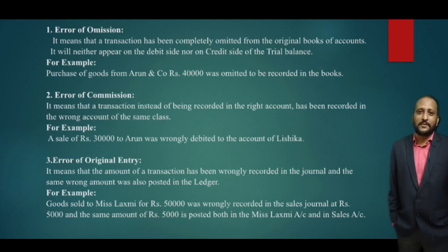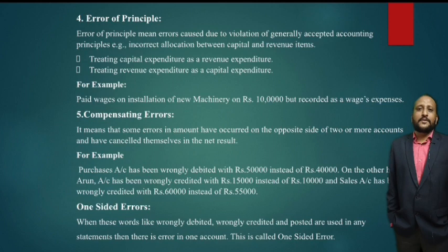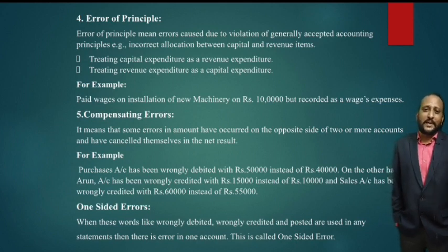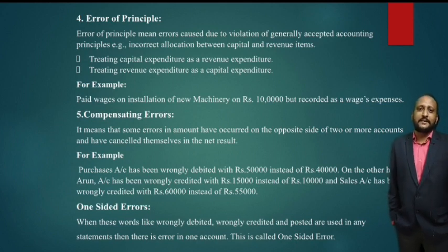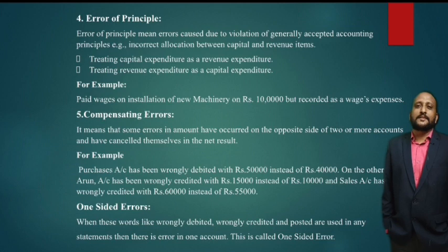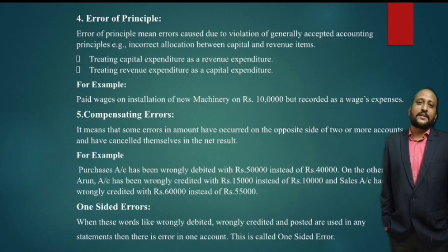So the fourth type of two-sided error is called error of principle. Now what do you mean by error of principle? Error of principle means the errors caused due to violation of generally accepted accounting principles. That means when you are incorrectly allocating between capital and revenue items, you have avoided the basic principle of accounts and the rules have not been followed.